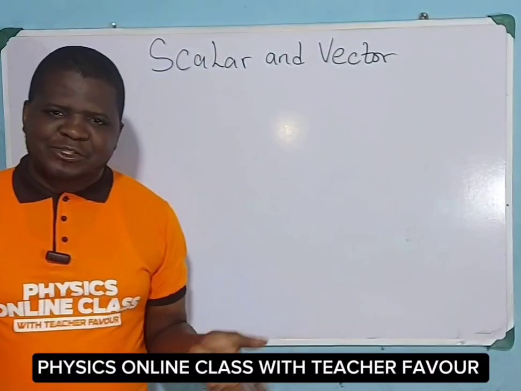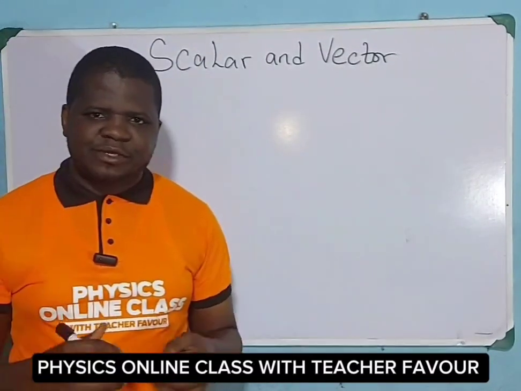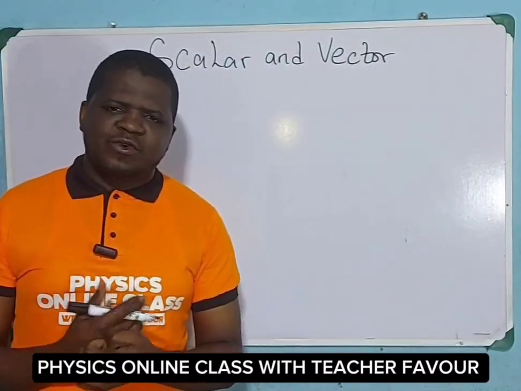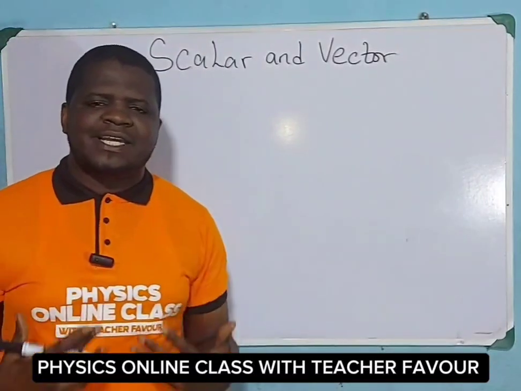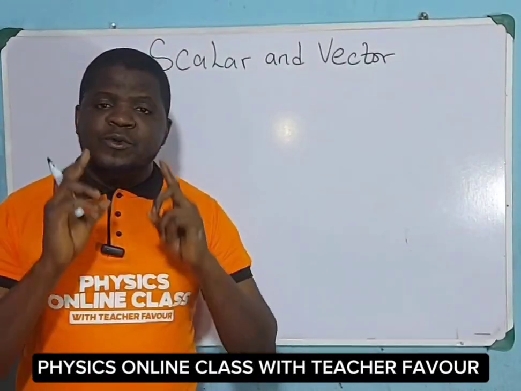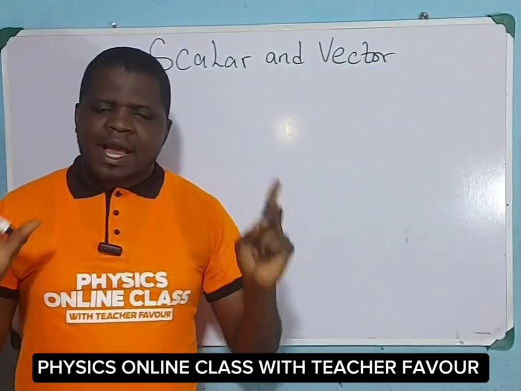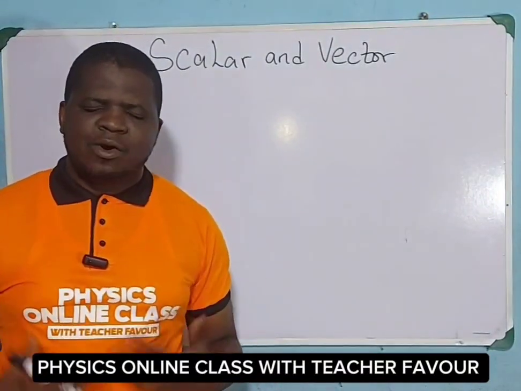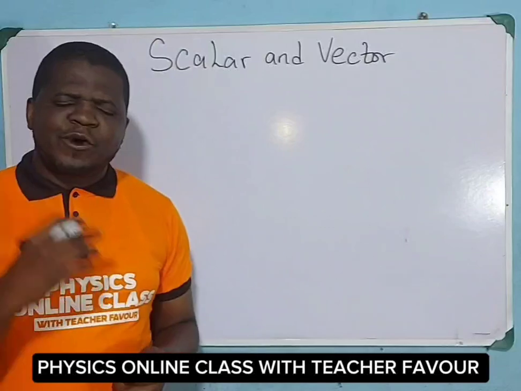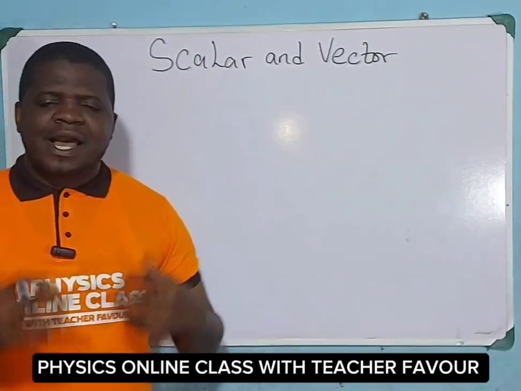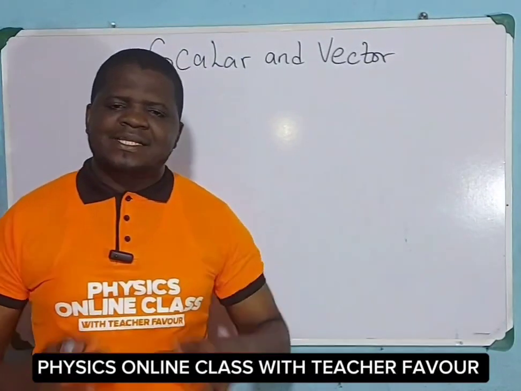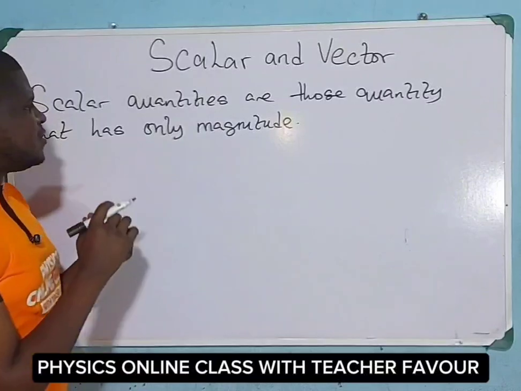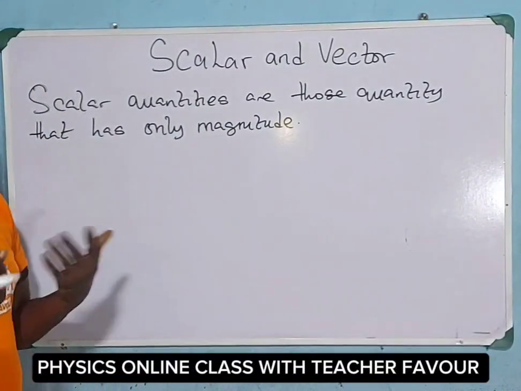Physics is all about measurement and quantification. Many measurable physical quantities that we encounter in physics have only numerical value, and such measurable physical quantities are known as scalar quantities. Therefore, we can define scalar quantities as those quantities that have only magnitude. Scalar quantities are those quantities that have only magnitude.